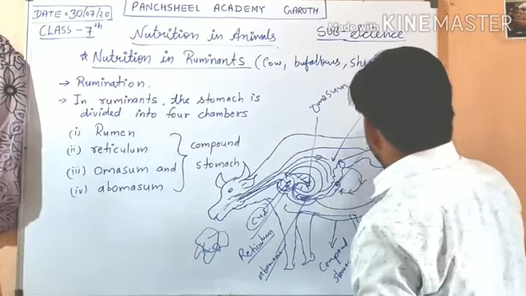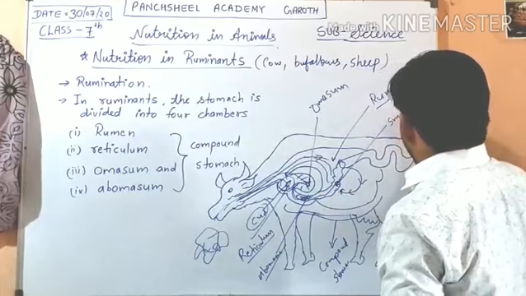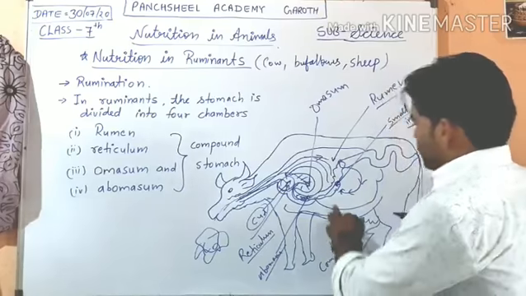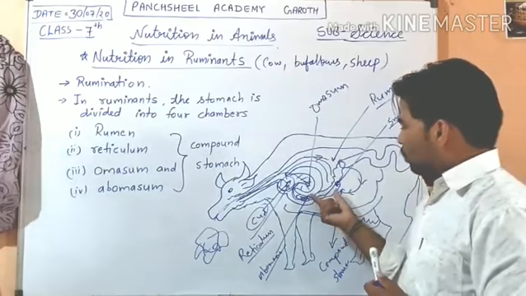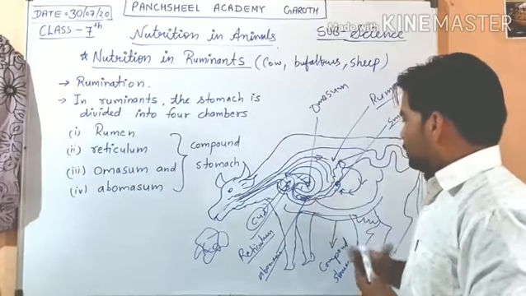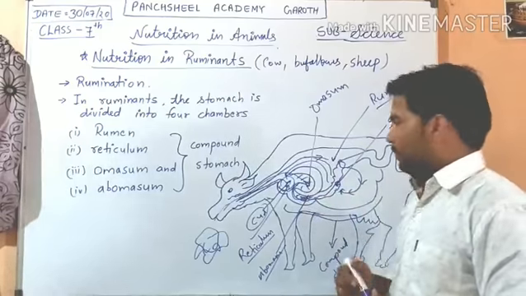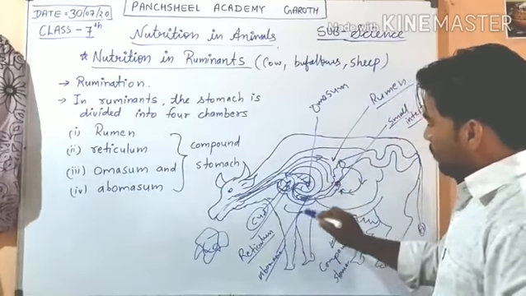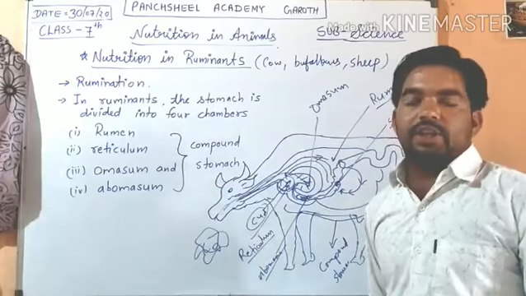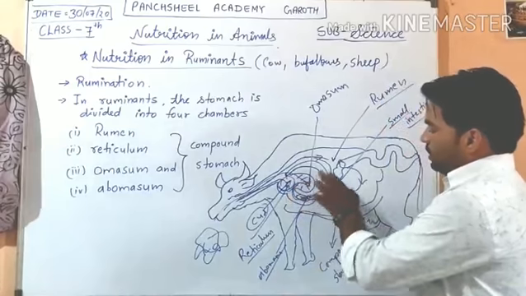This is the small intestine. Here some digestive juice, the intestinal juice, is secreted, so the food can be digested. In the small intestine digestion continues and absorption also starts. In the small intestine and the abomasum, digestive juices are secreted, that's why their food can be digested.